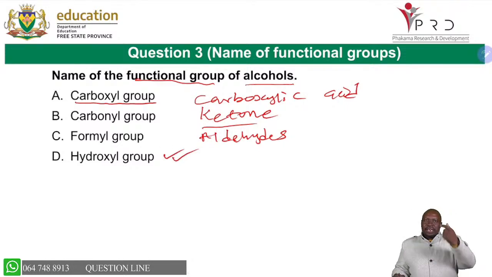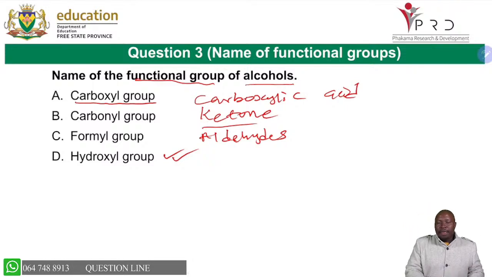You see, as I try to answer questions, I go through all of them because I have 2 minutes to spend on a multiple choice question. So I might as well look at all the options and be able to know why I'm saying A is wrong, B is wrong, C is wrong. I'm 100% sure that D is correct, the functional group of alcohol is the hydroxyl group. And the other thing which is important, you can see that these names of functional group always go with group, and they all end with the il.